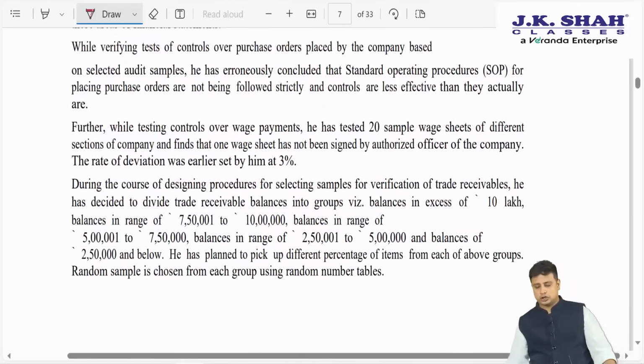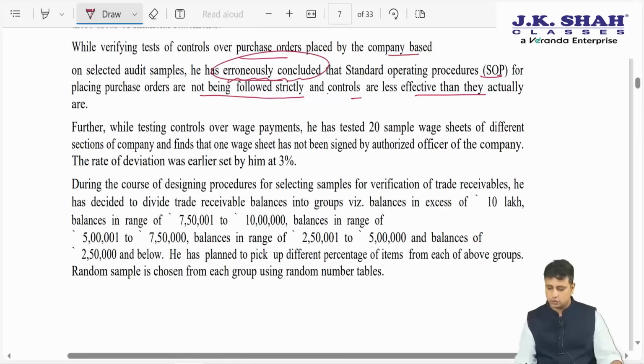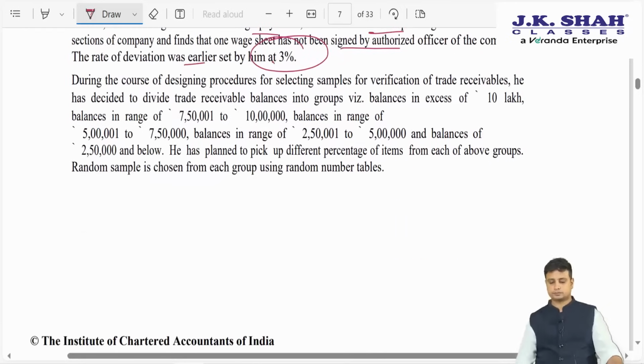While performing the test of controls over purchase orders placed by the company based on the selected audit sample, he has erroneously concluded that the SOP for placing purchase orders is not being strictly followed, and controls are less effective than they actually are. Okay, so he has erroneously concluded this. Further, while testing wage payments, he tested 20 samples of the wage sheets of different sections of the company and finds that a wage sheet has not been signed by the authorized officer of the company. The rate of deviation was earlier set by him at 3%.